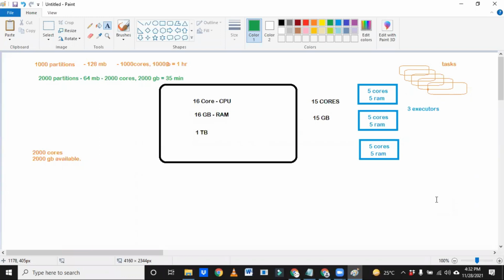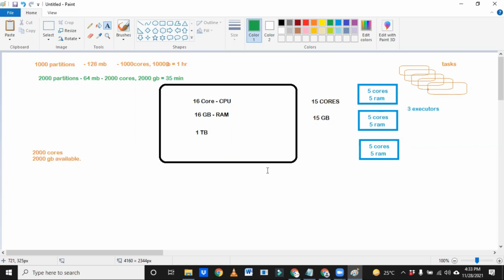Is it mandatory, like how the tasks will take the cores, how they'll be assigned, like only one task will take 1 core or 2 cores or 3 cores? As a developer, you have no need to go into that depth. But at least if somebody asks you how Spark internally works, what is the executor, what is a node, what is the executor memory, how will you calculate? Now tell me, here one node is there. How many executors are there? I'm just asking you based on this discussion.